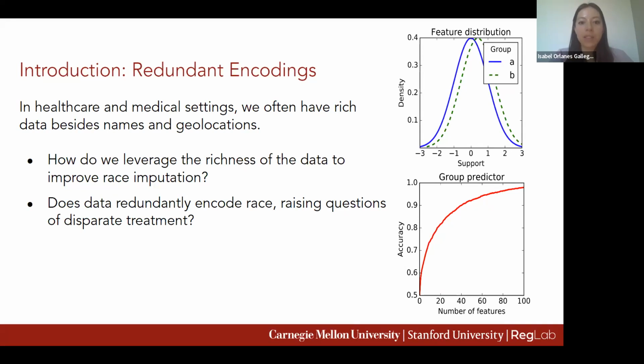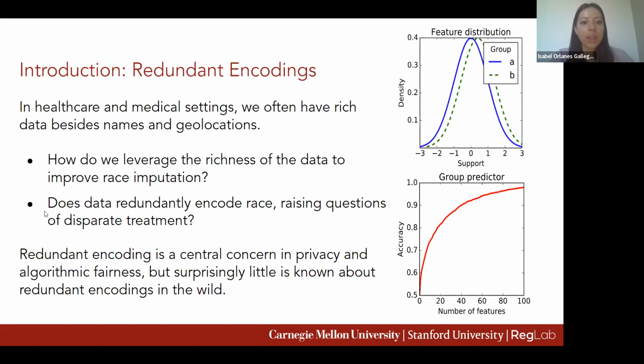And as the size of the feature set grows, the probability that a classifier can infer the sensitive attribute increases until it approaches 1. The notion that the bigger the data, the bigger the risk of redundantly encoding race has been a prominent concern in the legal, policy, and algorithmic fairness space. But very little is known about how this operates in practice.